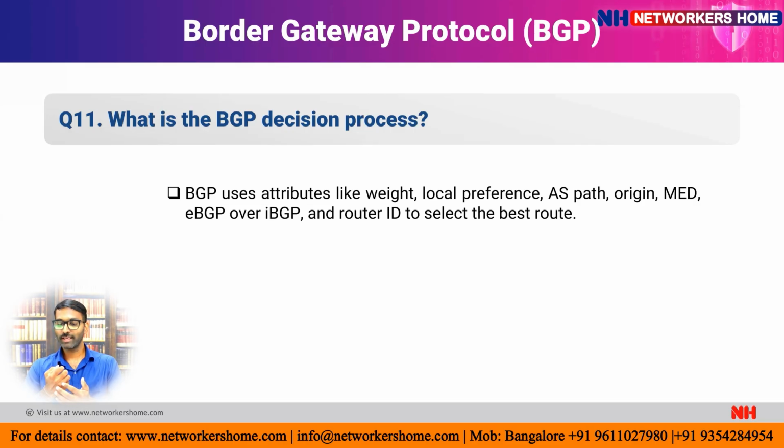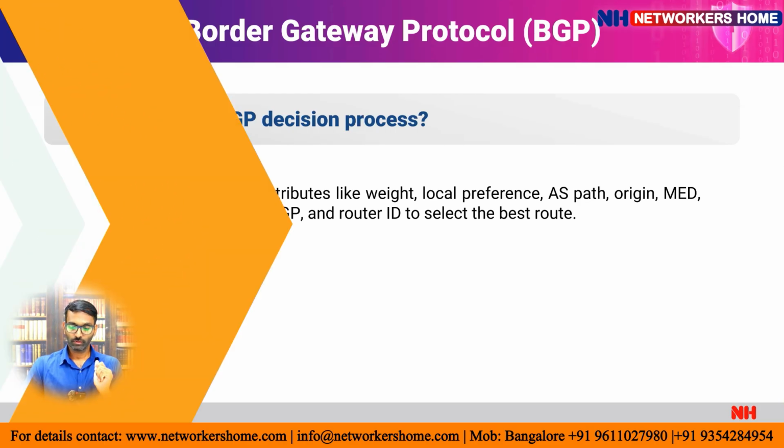After that it uses AS path, origin, MED, eBGP or iBGP, and router ID to select the best route if it has multiple paths to reach the destination. So this is how the BGP routers will find the best path to reach the destination router.